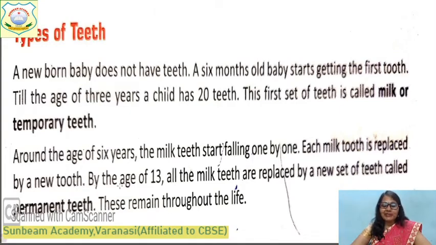By the age of 13, all the milk teeth are replaced by a new set of teeth called permanent teeth. And these teeth remain throughout life. That's why they are called permanent teeth. When we grow very old, our body becomes weak and our teeth start falling, as in the early time. Okay?